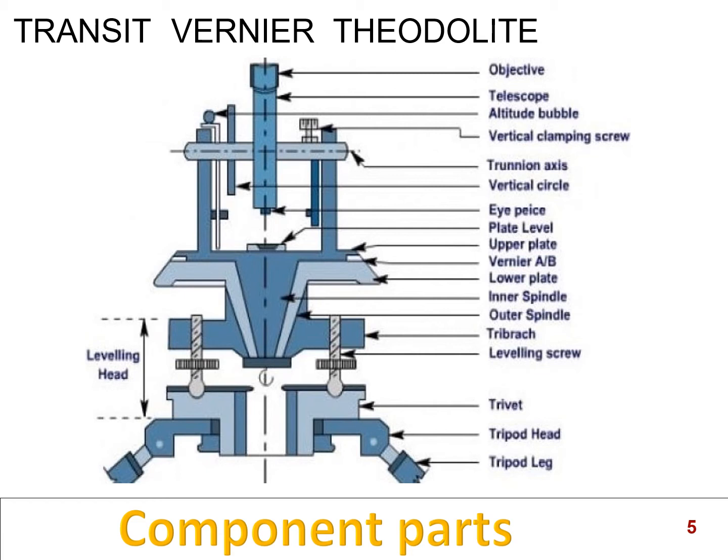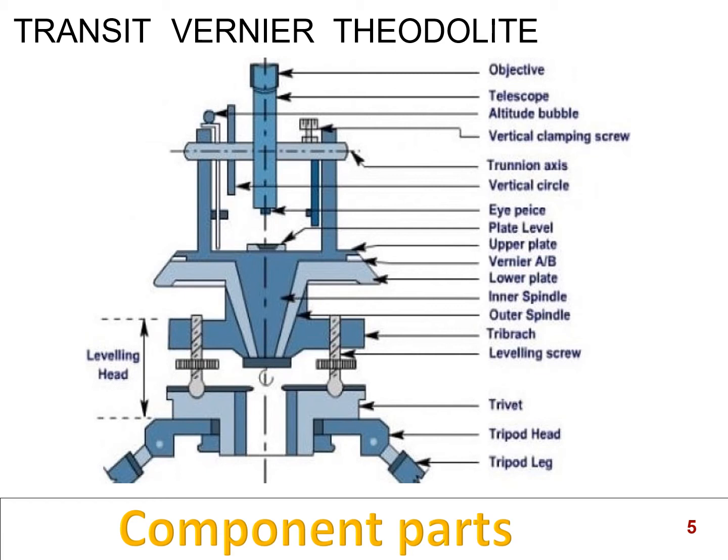Next we'll have an inner spindle. The inner spindle will be attached to the upper plate, and the outer spindle below that will be attached to the lower plate. The next three parts together are known as the leveling head, where the top portion is called the trivet, and in between we'll have 3 leveling screws, generally 3, but you can also find 4 leveling screws in some types of transit vernier theodolites.